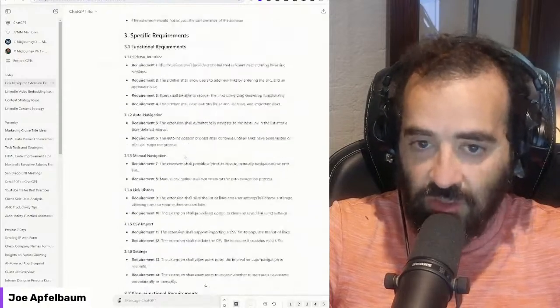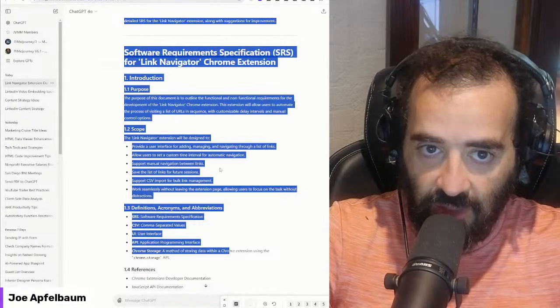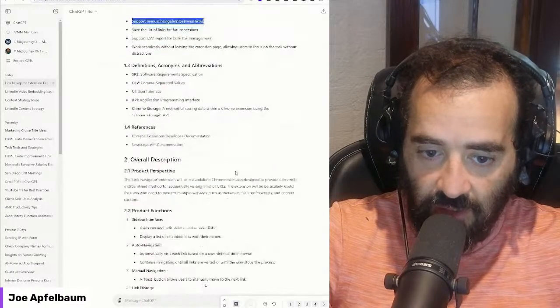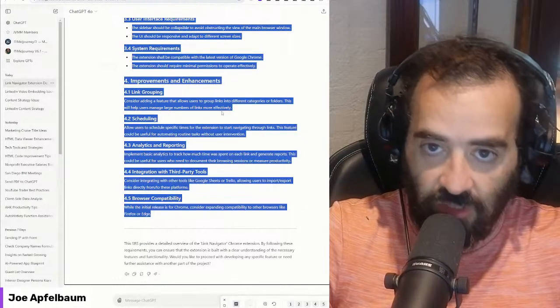This SRS used to cost $5,000 to build. I just built it in about 3 seconds. I'm going to take this SRS right over here, and I'm going to build a functional one right over here.